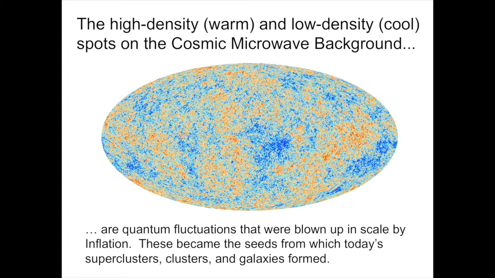Once the universe cools enough that gravity can take over, these become the seeds from which today's superclusters, clusters, and galaxies formed. And once the galaxies formed, they started forming stars and planets and led to us. What we see imprinted upon the cosmic background radiation is a snapshot of the wild quantum fluctuations of the vacuum in the brief instant just before inflation froze them in.